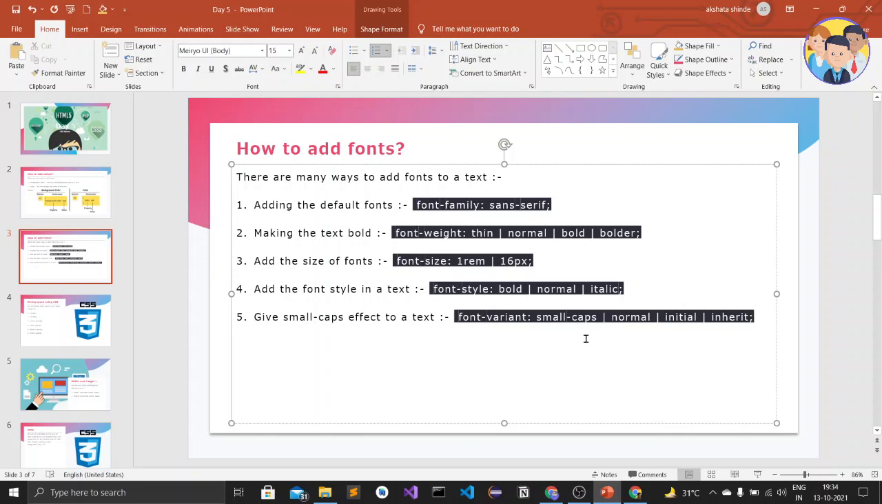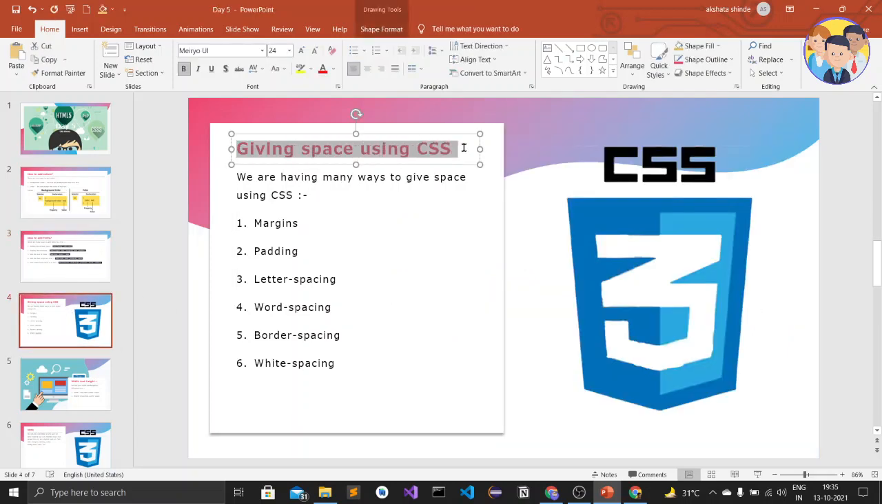Okay, means wherever it is wrapped, it will inherit their font variant. Okay, we can say their font variant it will inherit. Okay, so let's see the fourth slide, which is giving space using CSS.